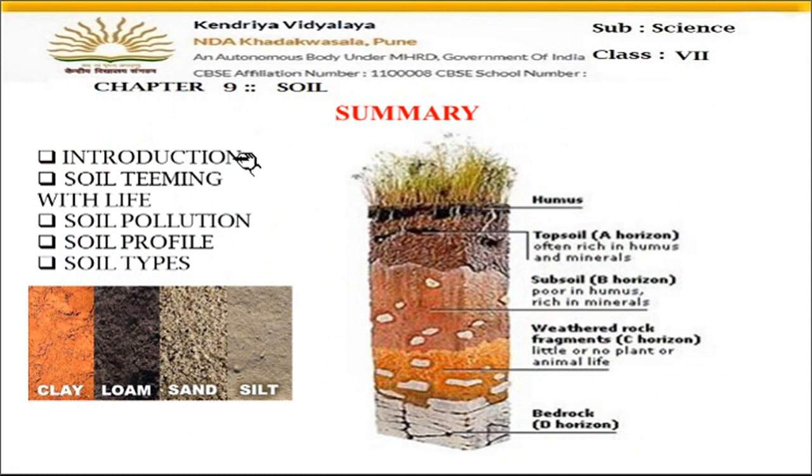So we have come to the summary. We have learned today about soil, what is the importance of soil in our life, and then living organisms live in the soil, and what is soil erosion, pollution. Then what is soil profile? That is the vertical section in which the layers can be seen. Then we have studied about three different types of soil: sandy soil, clay soil, and loamy soil.